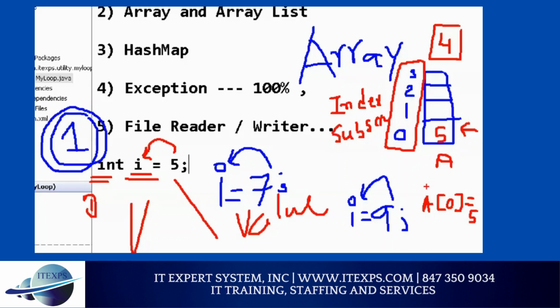Make sense? But if I say A1, 7, what does it mean now? It means I am going to write 7 here. So you can define where you want to write. And if you define it right, you can read also. If you say, give me the value of A1, it will give me 7 because I wrote it.